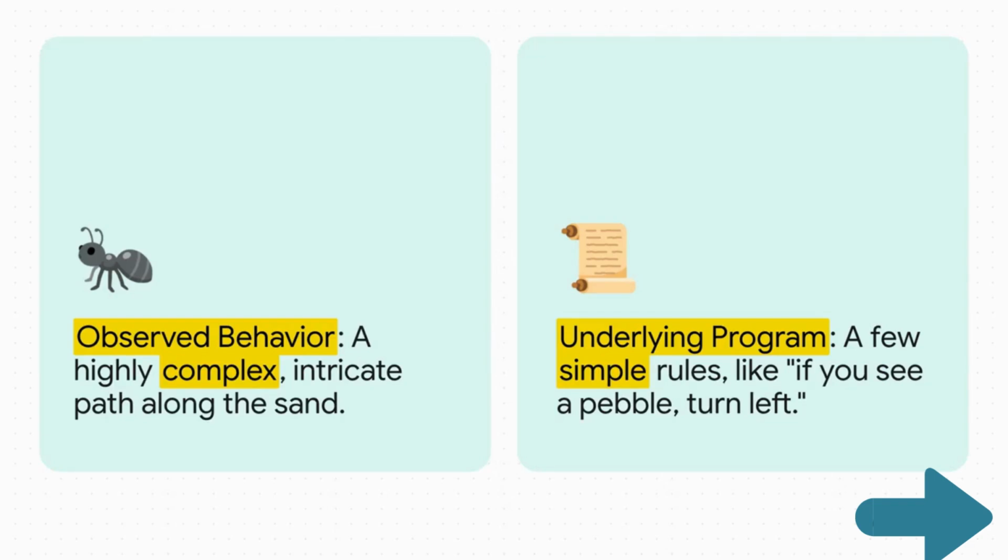He asks us to imagine an ant walking on a sandy beach. If you were to trace its path, it would look incredibly complicated, all these twists and zags and turns. You might assume this is one genius ant with a super sophisticated internal GPS. But the reality is probably much simpler. The ant's internal programming might just be a few basic rules, like if you run into a pebble, turn left.